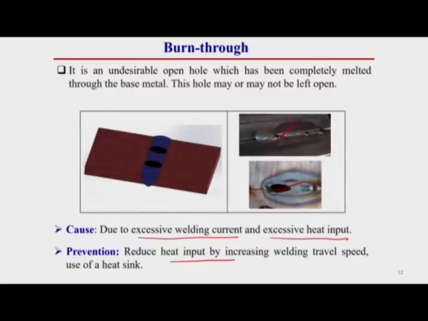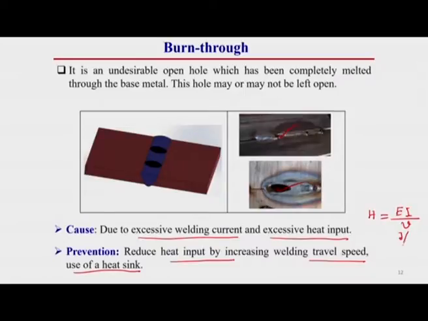So, here the main cause is excessive heat input. So, reduce the heat input by increasing the travel speed or use of a heat sink. By using some heat sink also, we can eliminate these types of burn through. How, by increasing the speed, can we eliminate this burn through? Because if we increase the speed, then the heat input per unit length of the weld will decrease, that you know. Because heat input per unit length of the weld is calculated as voltage times current divided by welding speed.